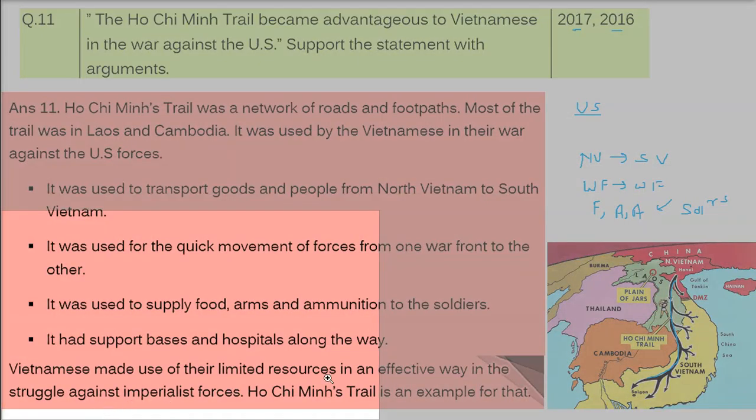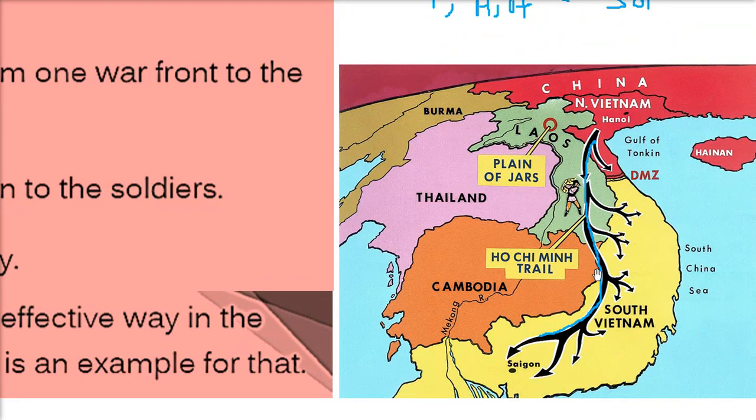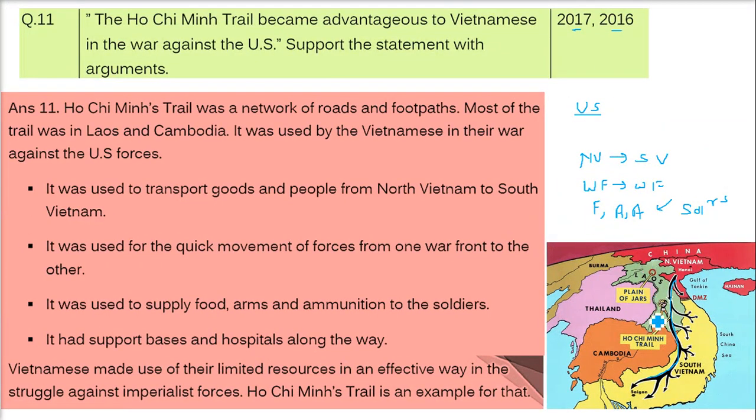Since this trail was only known to them, it was quite secluded, or you can say covered. The US forces were not used to this kind of path, and they were not well versed with this area. These people knew this area and how it worked. That is why they were able to overcome strong forces like the United States soldiers.